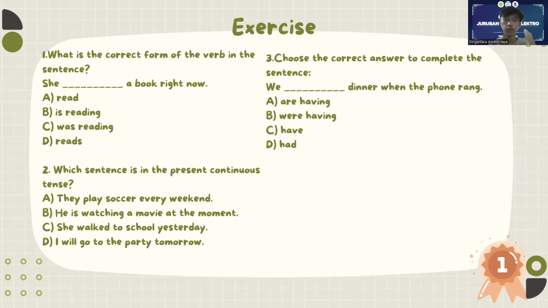Okay, we go to exercise for verbal simple continuous tense. Number one, what is the correct form of the verb in the sentence? She blank blank blank a book right now. I give you time to answer the question.